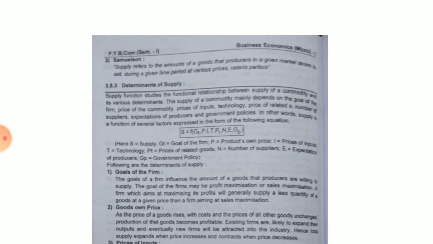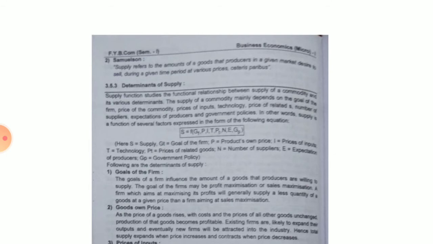Next is the product's own price. Next is price of input, technology, price of related goods, number of suppliers, expectations of producers, government policies. All together these will define the supply.